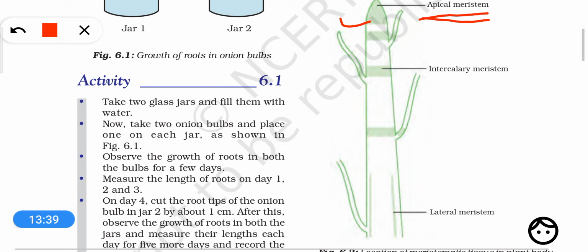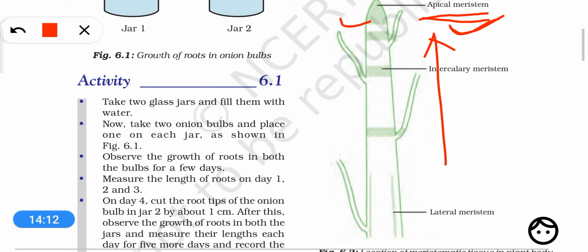Meristem means the cells having the capacity to divide, which are actively dividing. If they are present in an apical location, that is the top or tip of the shoot and root, it will be called apical meristem. The cell division in apical meristem leads to an increase in the height of the plant part. So apical meristem is responsible for the increase in height of the plant.